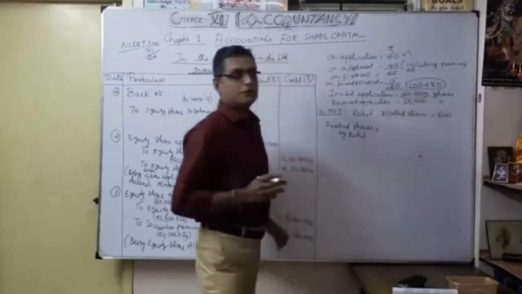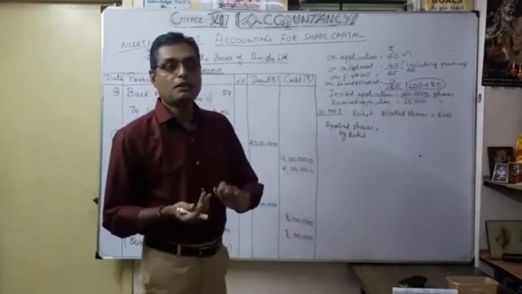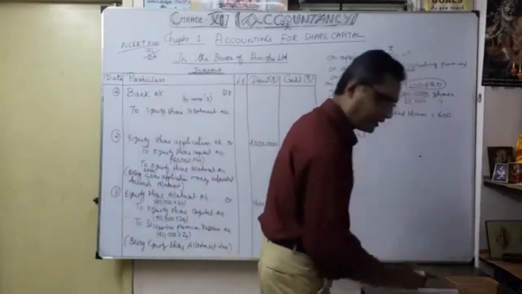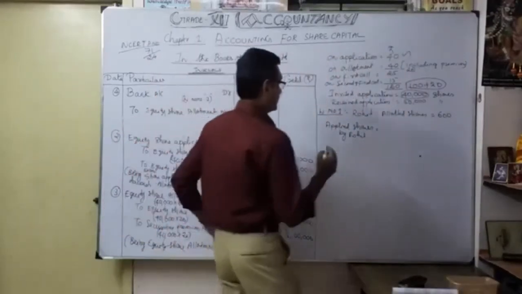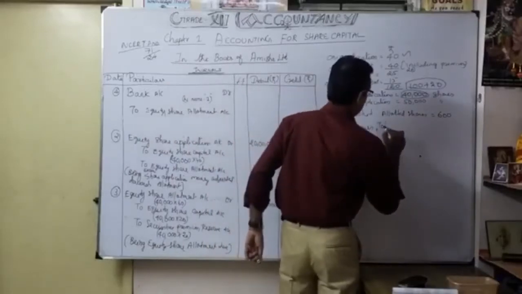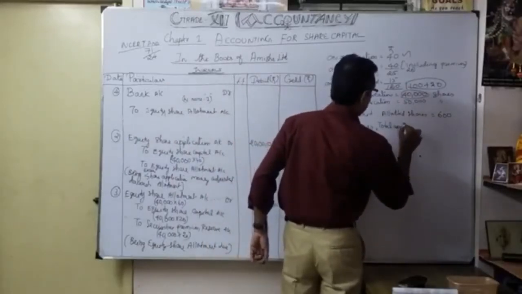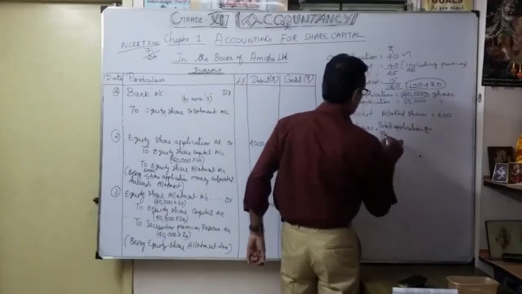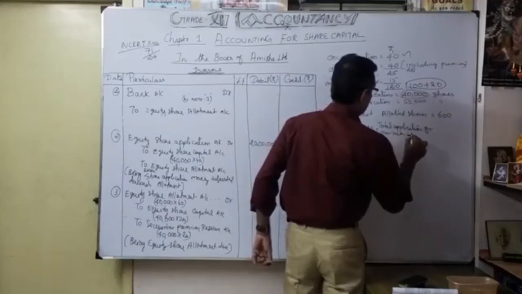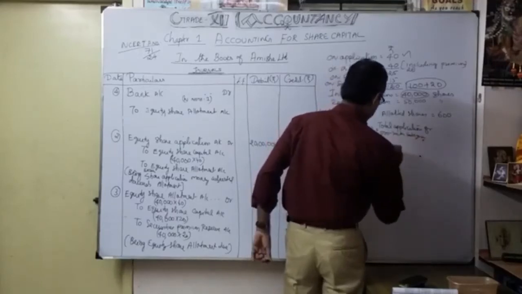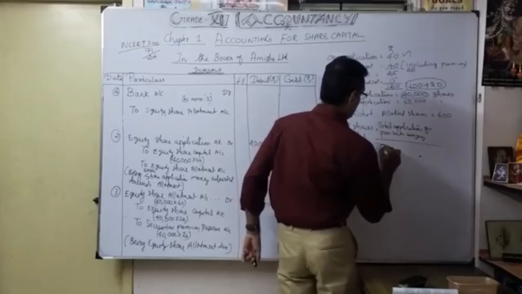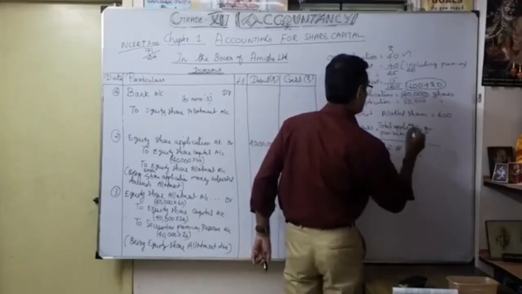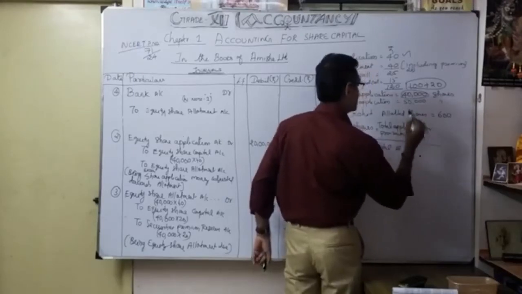As you know, what's the formula? Total application under pro rata category, isn't it? Total share application for pro rata category. See, total application for pro rata category divided by total allotment, total application shares.